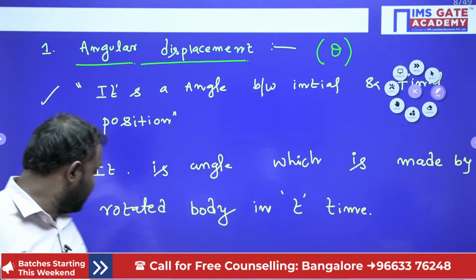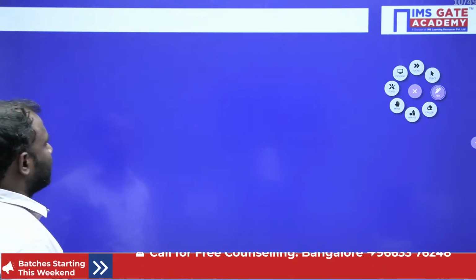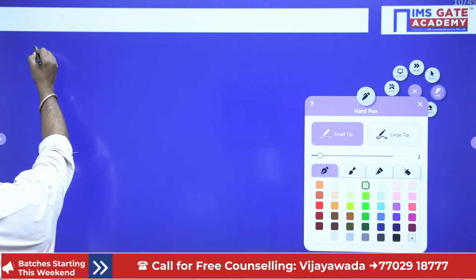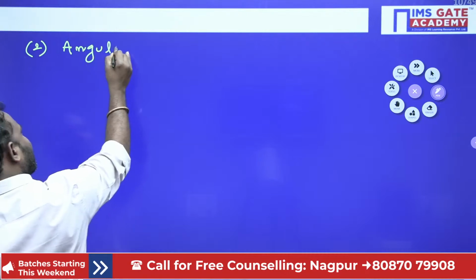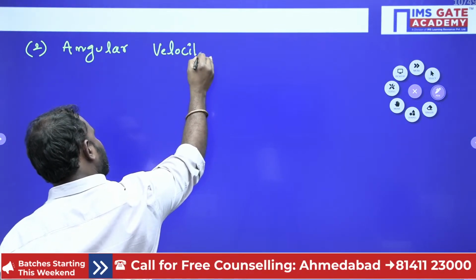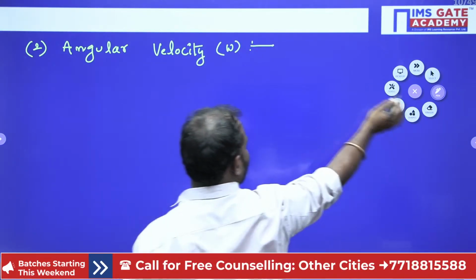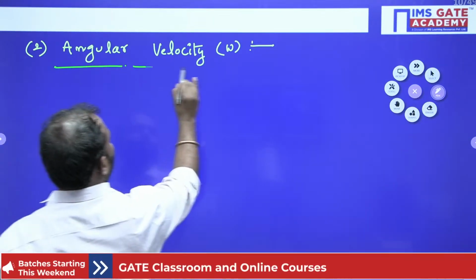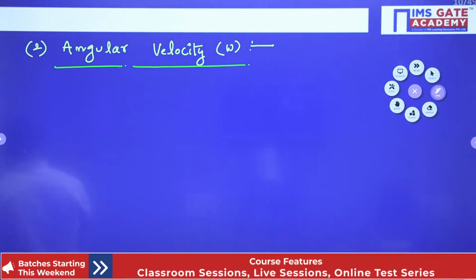All right. Now, let us move to the angular velocity. Second motion variable is angular velocity. Angular velocity omega we have considered, isn't it, guys? Omega we have considered. Now, let me go for the angular velocity.